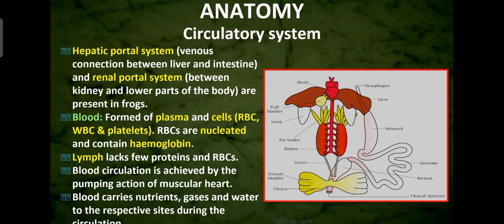Blood circulation is achieved by the pumping action of the muscular heart. The heart is muscular, so the circular path is maintained by the pumping of the muscular heart. What is the blood carrying? It carries nutrients, gases and water to the respective sites during the circulation. In that blood, they are carrying the nutrients, gases and water to the different parts of the body wherever it is necessary.